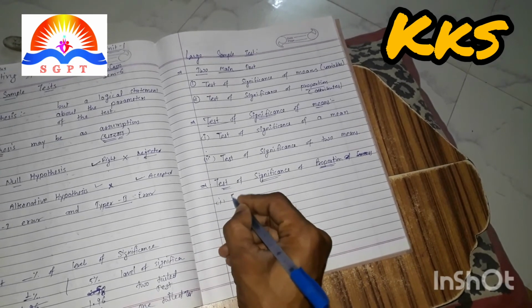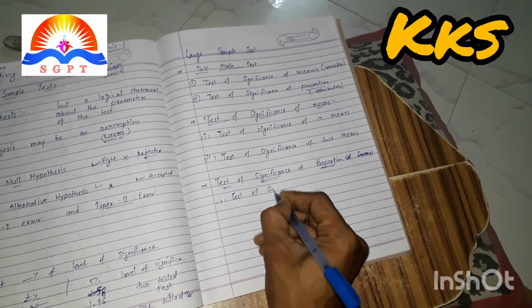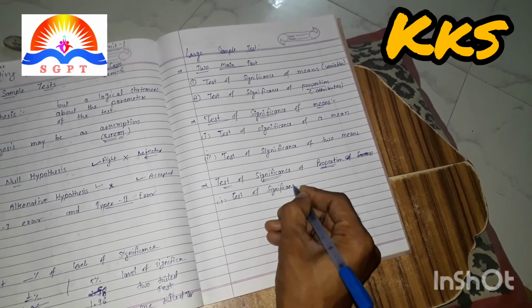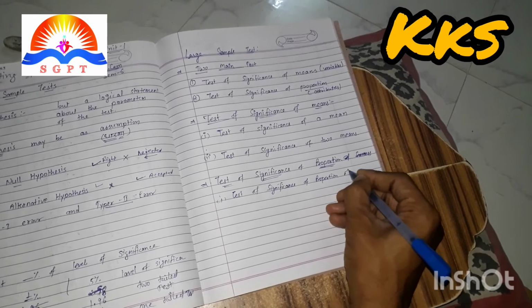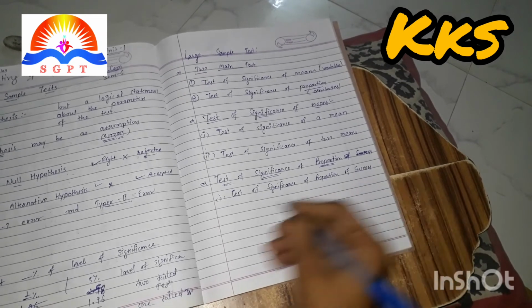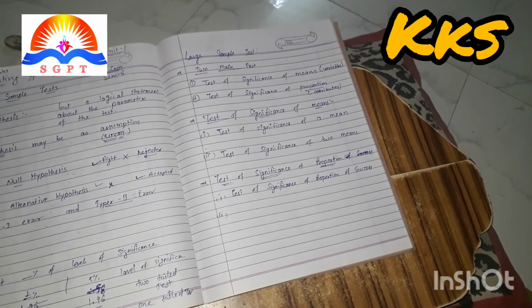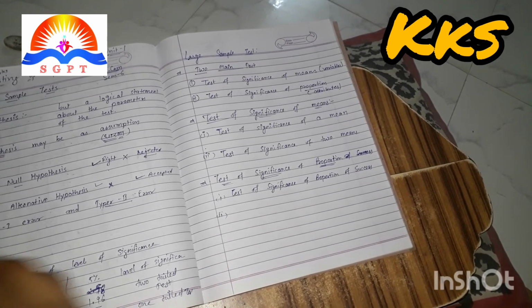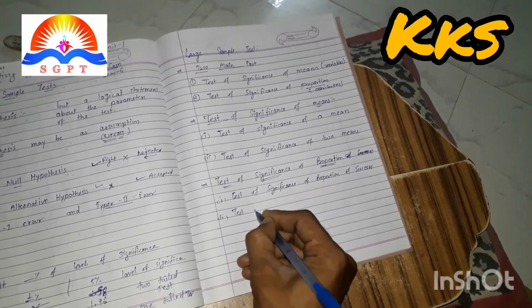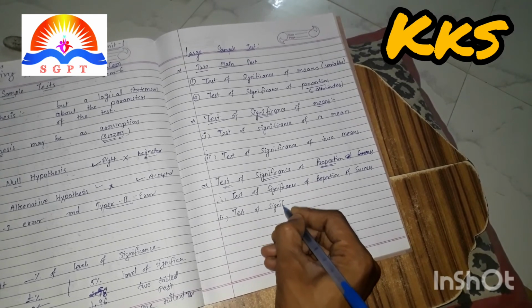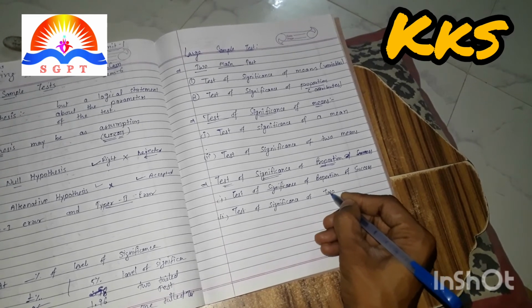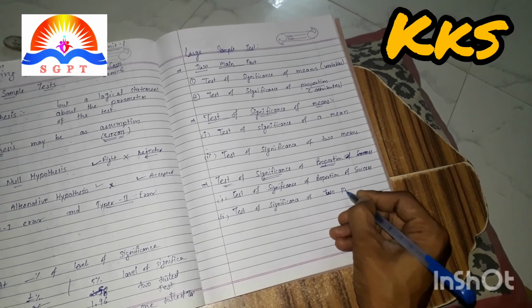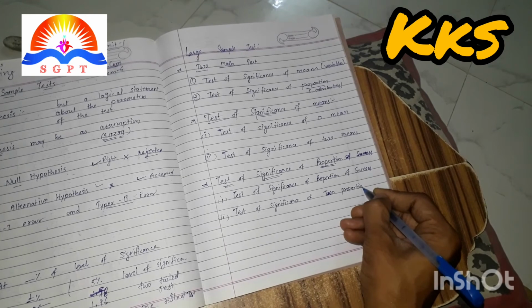In that, the subpoints are: test of significance of proportion of success, and then the second one, test of significance of two proportions of success.